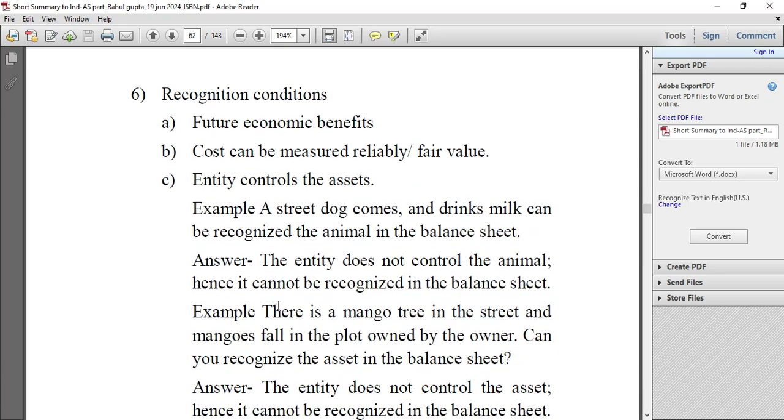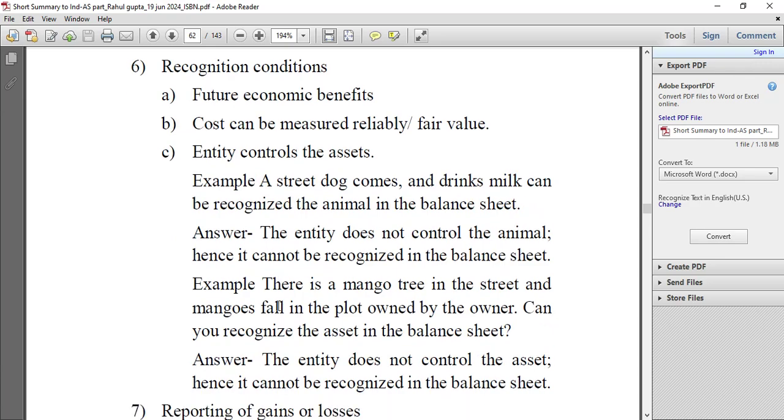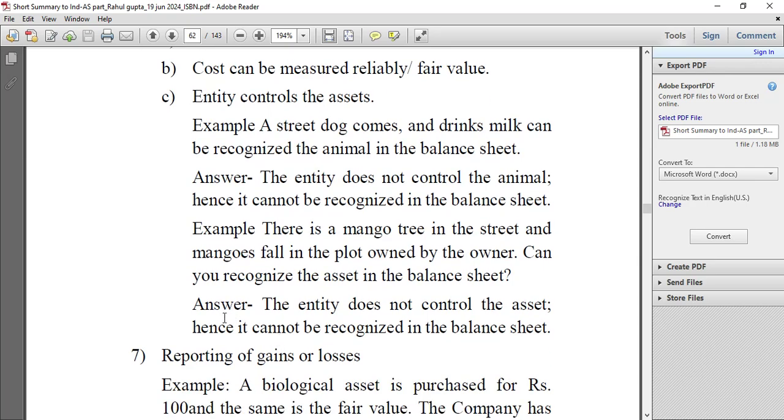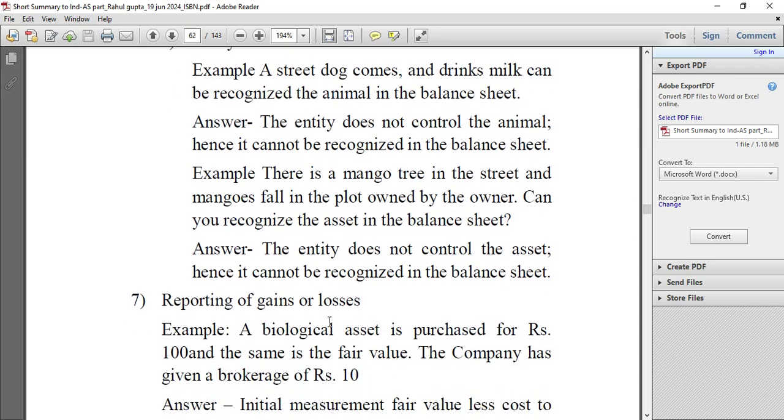Example: there is a mango tree in the street and mangoes fall in the plot owned by the owner. Can you recognize the asset in the balance sheet? The entity does not control the asset, hence it cannot be recognized in the balance sheet.